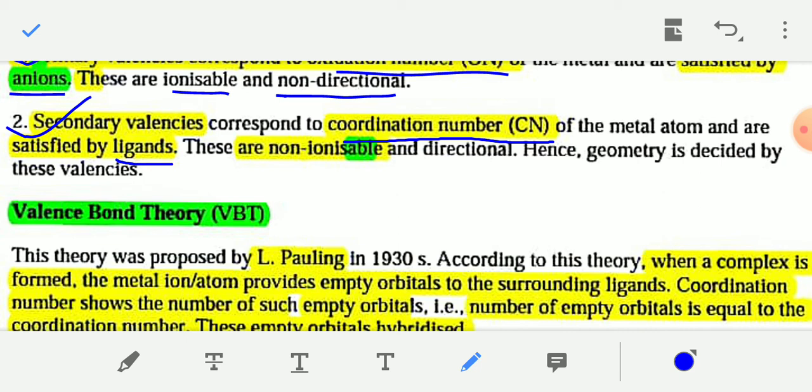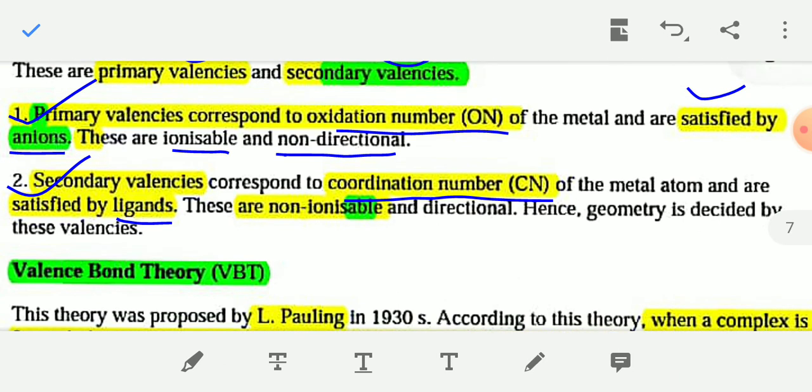So primary valency is actually the oxidation number of the central metal atom and is satisfied by anions, and secondary valencies correspond to the coordination number of the central metal atom and are satisfied by ligands. Secondary valencies are non-ionizable and directional, and the geometry of the coordination complex is decided by the secondary valency.